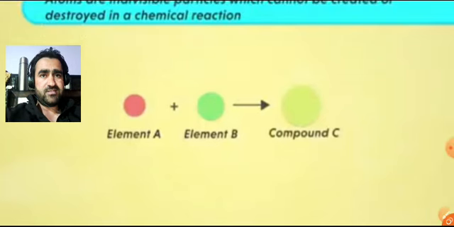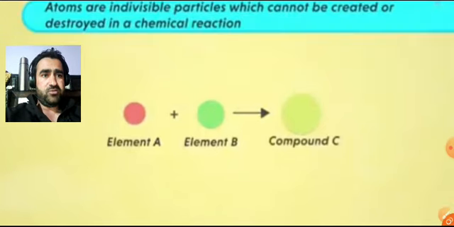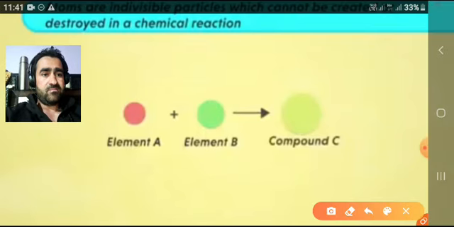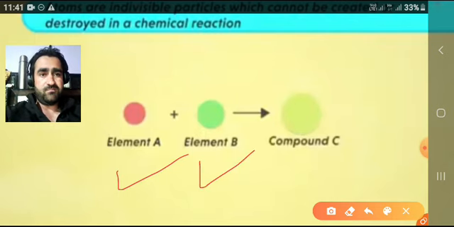The second postulate is atoms are indivisible particles which cannot be created or destroyed in a chemical reaction. That means we cannot create or destroy atoms in a chemical reaction. For example, element A and B are combining to form a compound C. There would be no formation of any new atom in the element A, in the element B, or even in the product, that is the compound C. No atom will be destroyed.